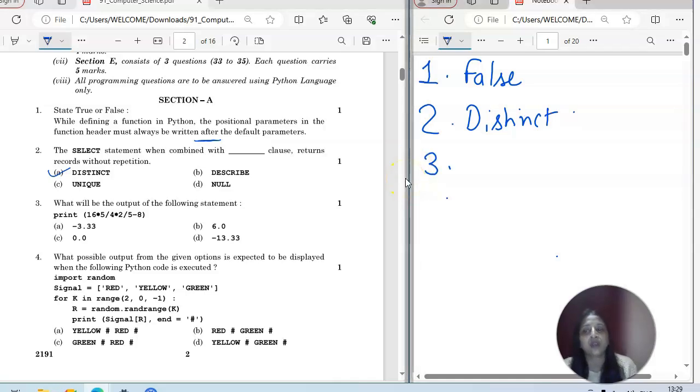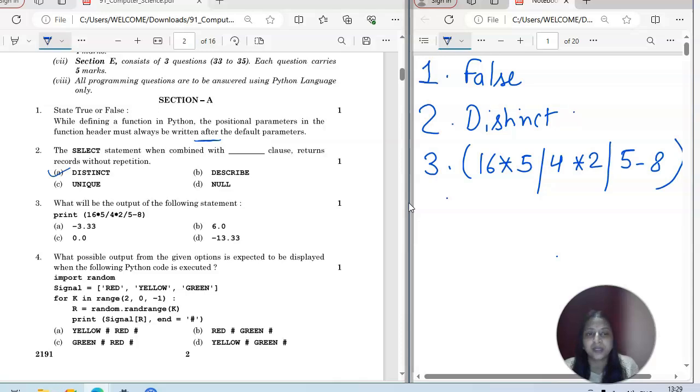Then the third one is: what will be the output of the following statement? It is 16 multiplied by 5 divided by 4 into 2 divided by 5 minus 8. As you know, multiplication and division both have the same priority, so we will start from left to right. 16 into 5 is 80, divided by 4 multiplied by 2 divided by 5 minus 8.